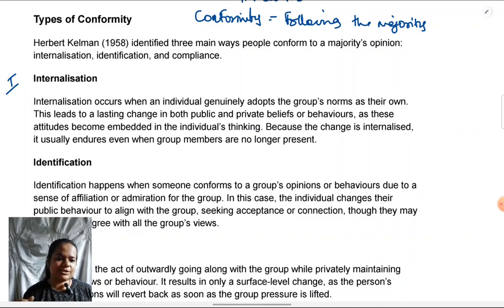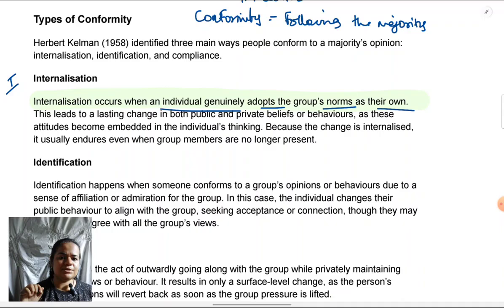Internalization, as the name suggests, is when you make the attitude or behavior of the majority your own. You take it inside you or you internalize it, means from deep within you agree with what the majority is doing. And that's why you start following their behavior. So the definition given here is when an individual genuinely adopts the group's norms as their own.